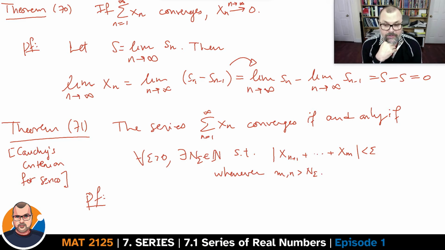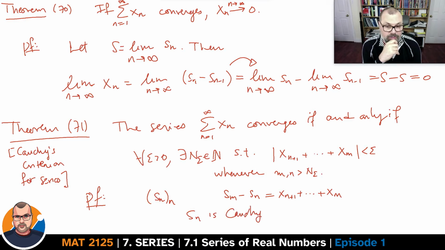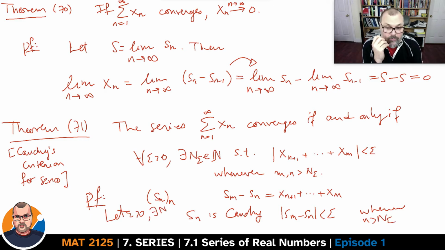This series is actually the sequence S_n of the partial sums, and if you look at S_m minus S_n, you get exactly this expression. So if S_n is Cauchy, that means that S_m minus S_n would be smaller than epsilon, assuming that we have an epsilon to start with, whenever n is greater than N_epsilon for some N_epsilon. That is the same thing as saying that the sequence converges, because when you're working with real numbers, every Cauchy sequence is a convergent sequence, and hence the series is a Cauchy series if this is smaller than epsilon.